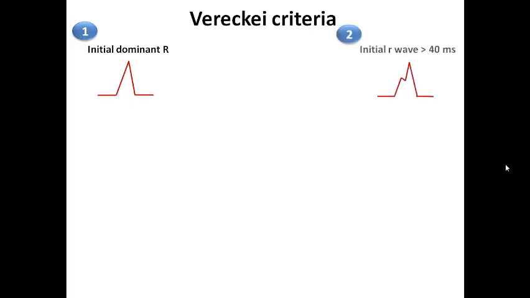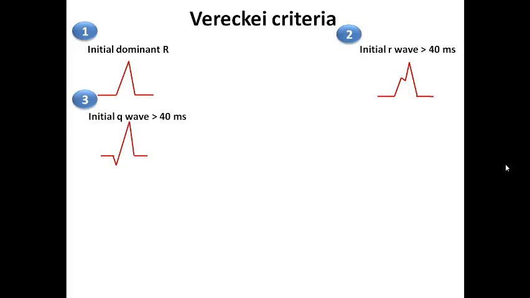Start with the first criterion: presence of an initial dominant R wave. Here, I mean that aVR is predominantly positive. I may find a dominant R wave, there may be a small Q wave, but if there is an initial dominant R wave, this means that the axis of the heart is towards the right upper quadrant. So of course it is an extreme axis deviation, which is rarely seen with SVT with aberrancy. And so if aVR looks like this, I would consider VT as the most probable diagnosis. The second criterion is that if the initial R wave is more than 40 milliseconds, in this case I would consider that this is most probably VT.